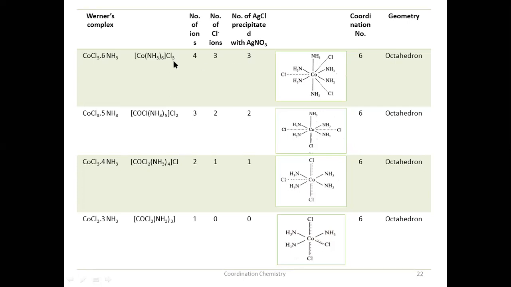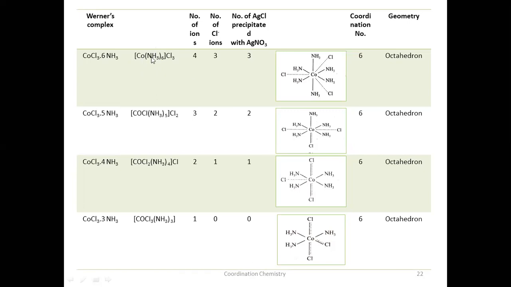So when we write 3 chloride ions outside, we have to write the complex like this. Write the coordination sphere. Since 3 moles of AgCl are formed here, 3 chloride ions are freely available when we ionize this complex, so 3 chloride ions should be outside, Cl3. And this whole coordination sphere ionizes as a cation.